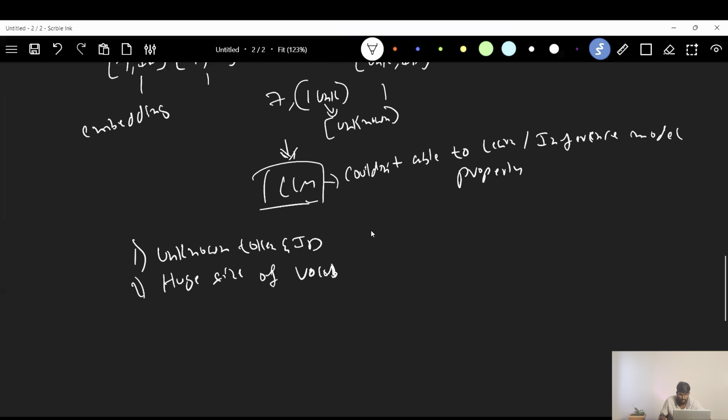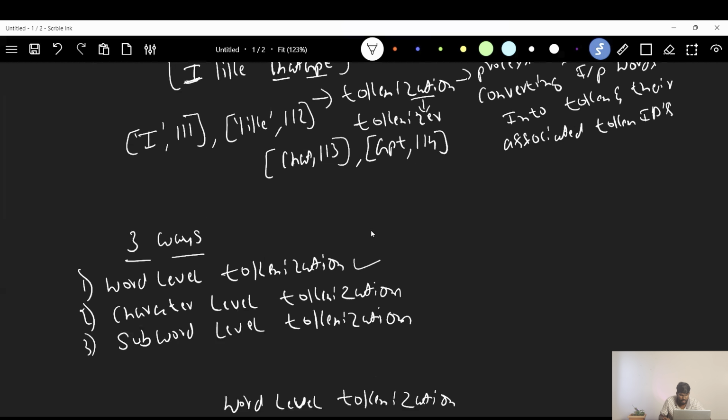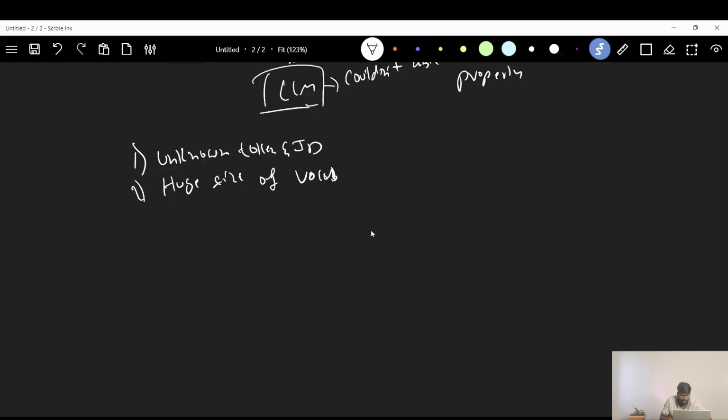Then what's the solution? The second way which we listed here is character level tokenization, right? We'll now see whether this character level tokenization overcomes these two problems or has any other problems. We see about character level tokenization.